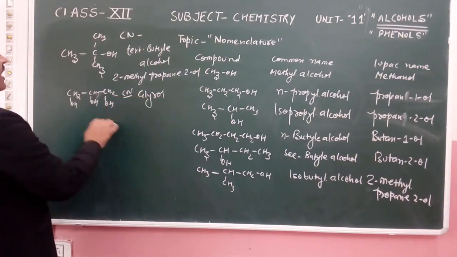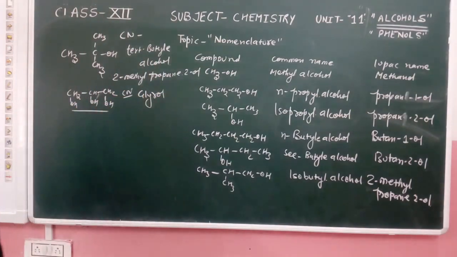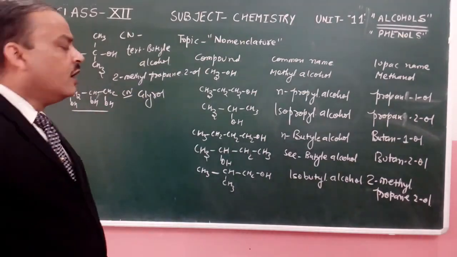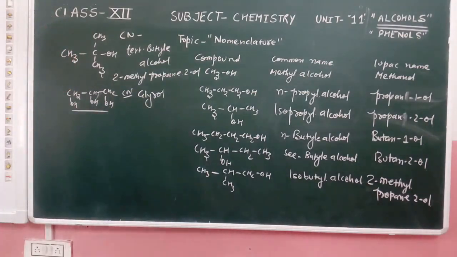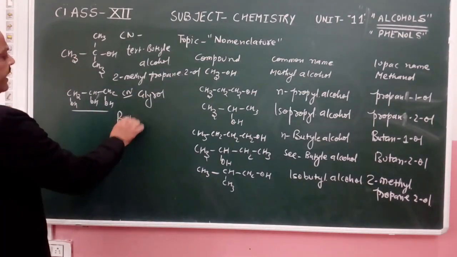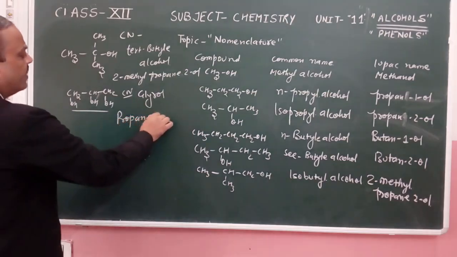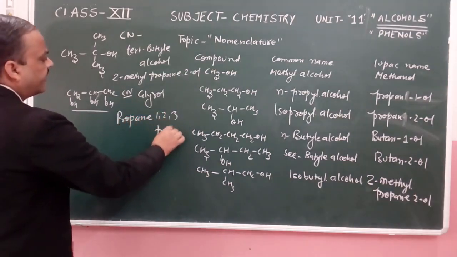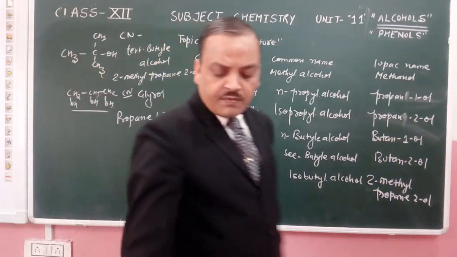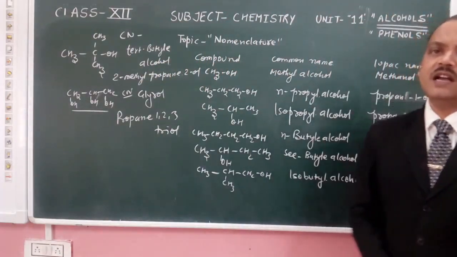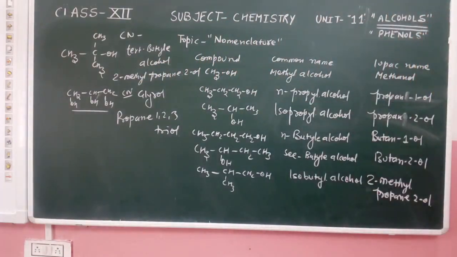Three hydroxy groups are present there, so the IUPAC name is propane-1,2,3-triol.